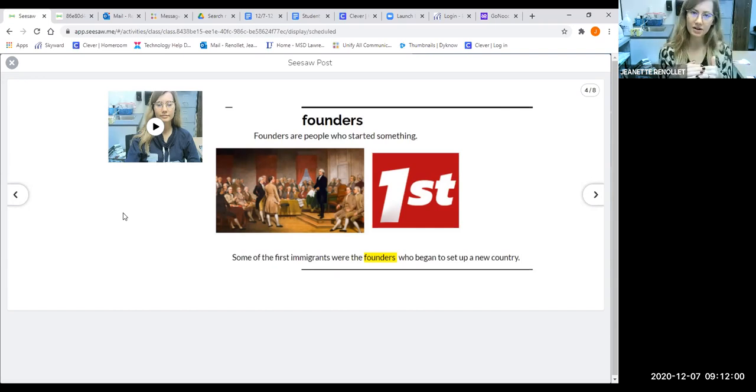When they got here, they had to create and build and establish their whole community. We call these people founders because they did it first. They were the people who moved here and started creating communities and towns.